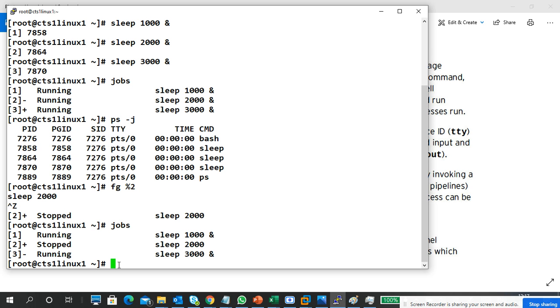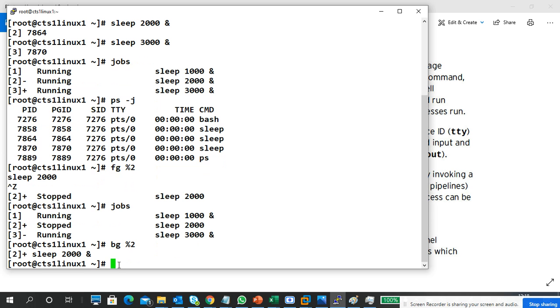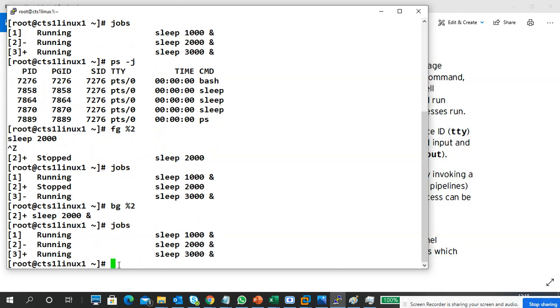Now I want to run the process in the background. I bring the sleep 2000 process into the foreground using the fg command, fg percentage 2, and I stop the process using Control Z. Now the process is stopped. Now I want to run the process in the background. bg percentage 2. Now take it again. See, it is running. Understand? So this is the practical part.